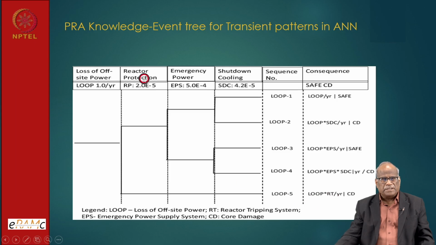If the plant doesn't trip, then it lands into the accident. So that means the safety significance of this system will be 1, 2, and then this one will be 3. So likelihood and consequences are this. So I got a very good insight on building the knowledge base, and on which knowledge, which module or which system I should invest my resources in developing the algorithm.